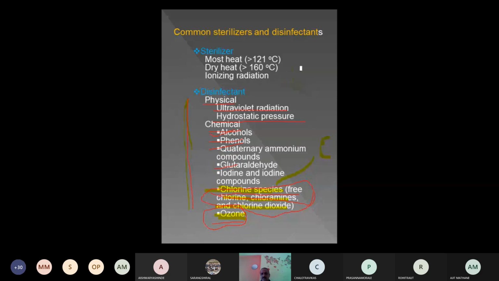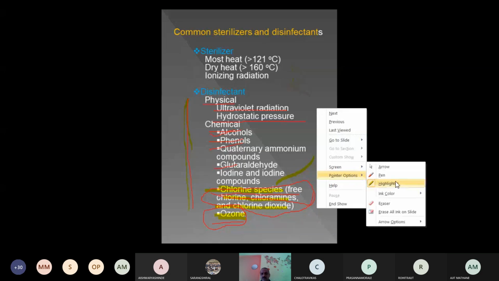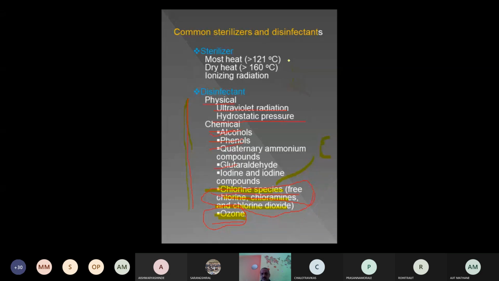Residue means it remains there. So residual chlorine, RC, is chlorine in the form of residue in the water body, and that is going to help during the transportation.